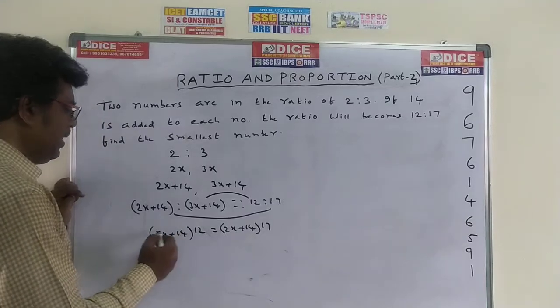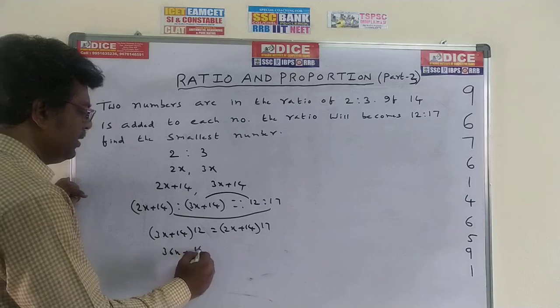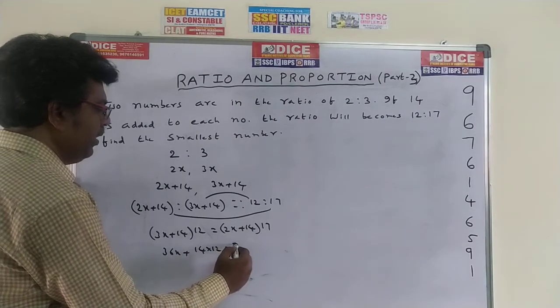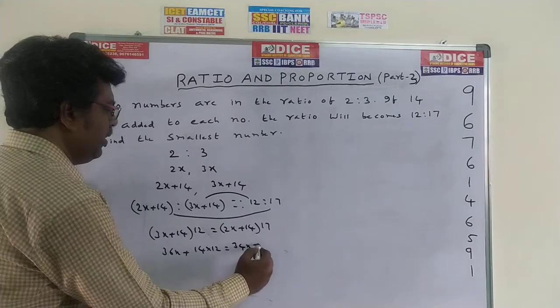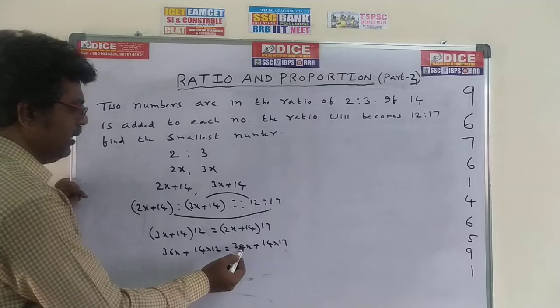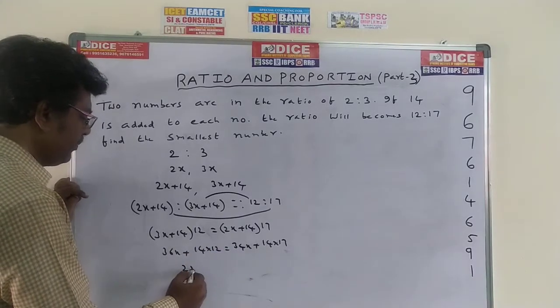Now expand this one: 12 into 3 is 36x, and don't multiply yet, just 14 into 12. 2x into 17 is 34x, plus 14 into 17. Send 34x to this side: 36 minus 34 is 2x.